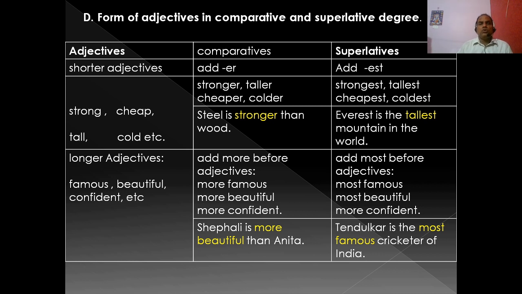Okay. So the shorter adjectives are changed to comparative and superlative degree with the help of -er and -est. In case of longer adjectives, of more than one syllable, like famous, beautiful, confident, etc., we add "more" before the adjectives. How? More famous, more beautiful, more confident. Sheela is more beautiful than Anita. Now add "most" before longer adjectives. How? Most famous, most beautiful, most confident. Tendulkar is the most famous cricketer of India.